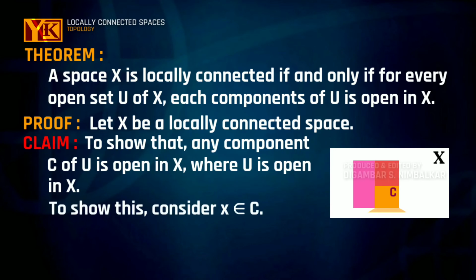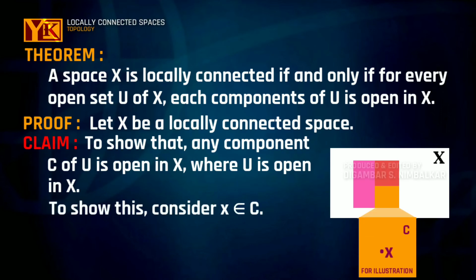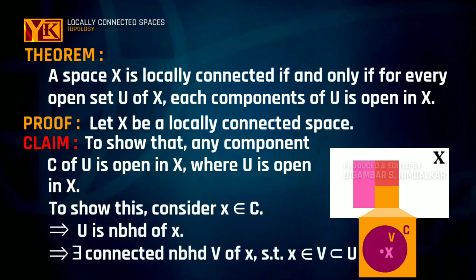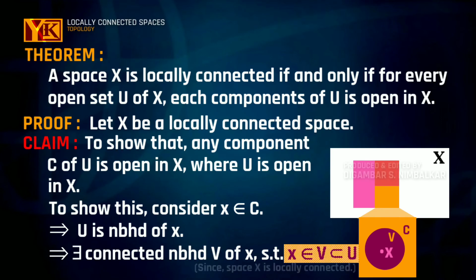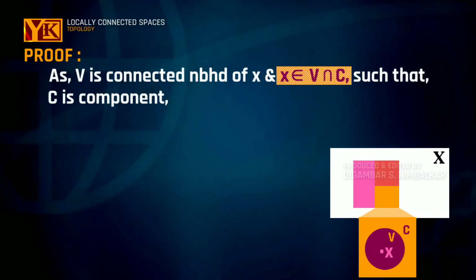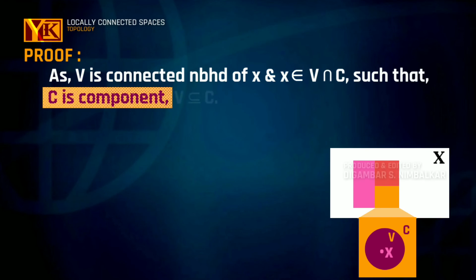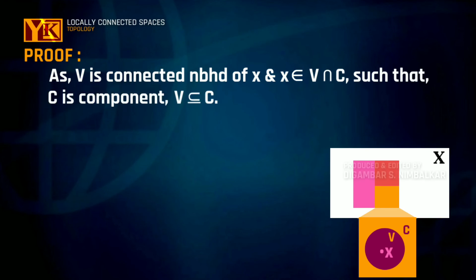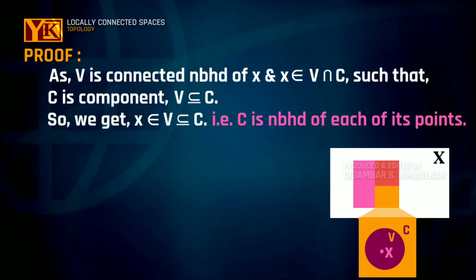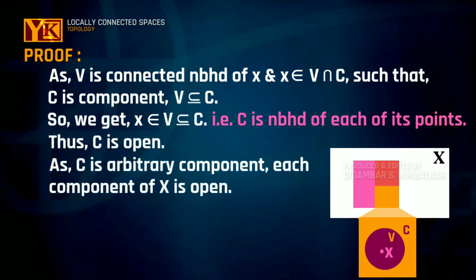Now to show that this component is open, let us consider x belongs to C, and we know that U is the neighborhood of x. Then there exists a connected neighborhood V of x such that V is contained in U, and this we can write because X is a locally connected space. And now as V is connected and x lies in the intersection of C and V, where C is a component, therefore V lies inside the component C. So what we get is x belongs to V such that V is contained inside C, and this implies C is open, and as C is considered to be an arbitrary component, each and every component of U is open in X.